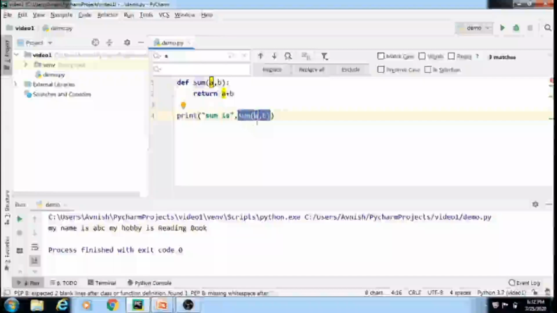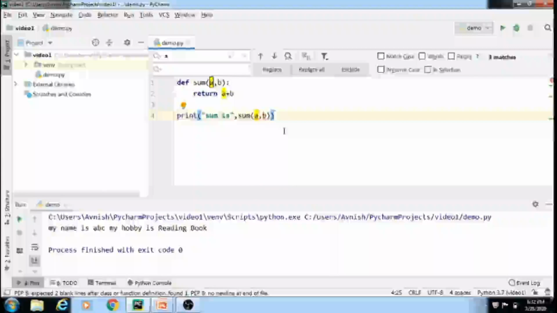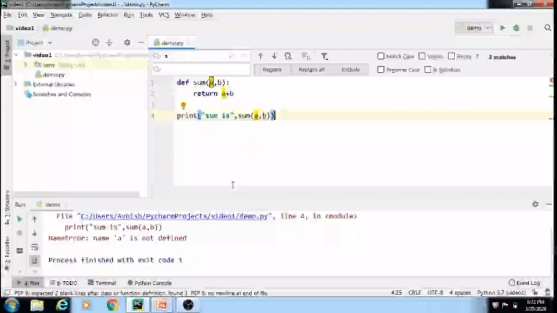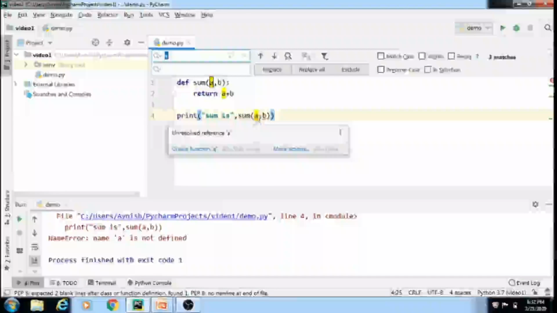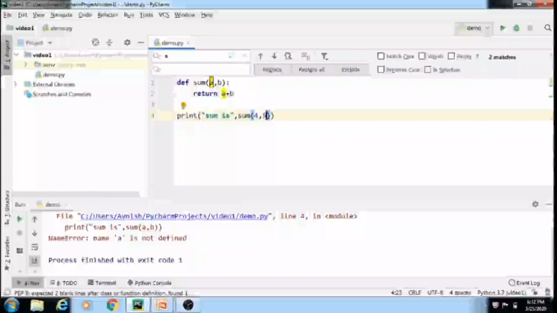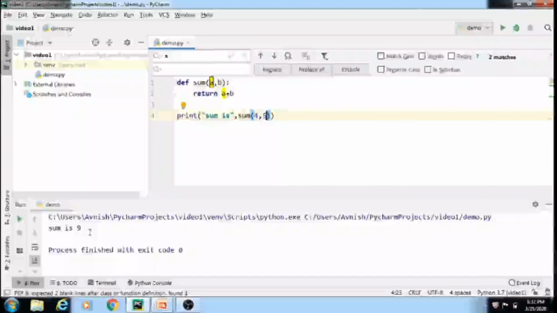Here we are calling this function in the print statement. The print statement is used to call the function whose name is sum. Let's try to execute this code. Again, the same mistake: we have to pass some input instead of a and b. See, the sum is 9.